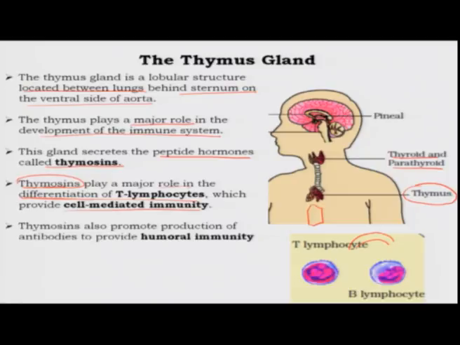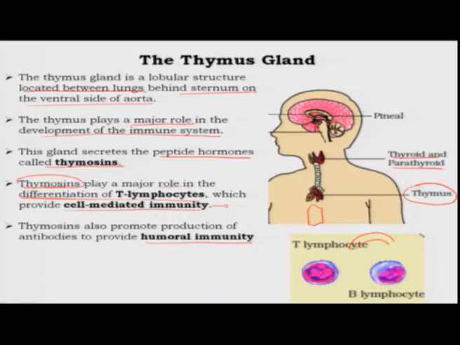The other arm of the immune system is what is called humoral immunity. Humoral immunity is provided by antibodies. Why are these two things different? Cell mediated immunity is because there is a cell involved in this. So, these are two types of cells, T lymphocytes and B lymphocytes.